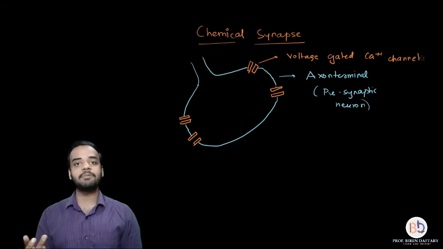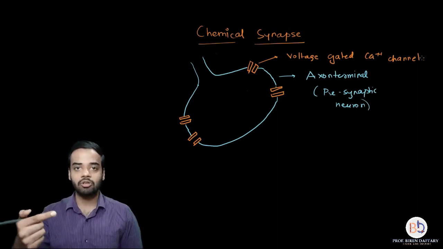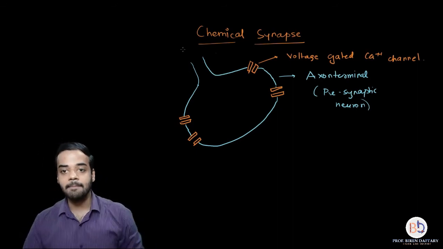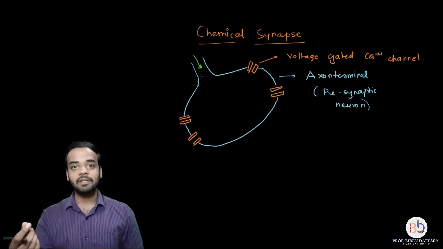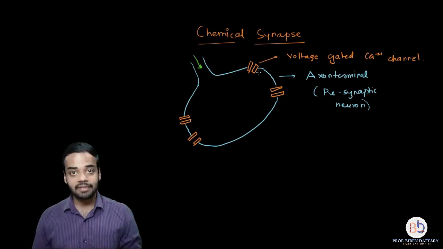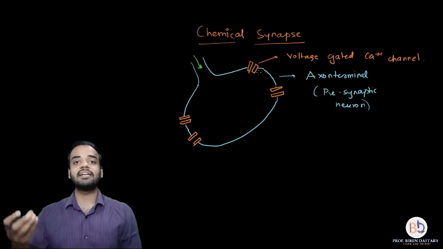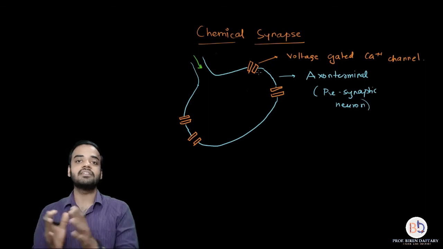But as soon as the presynaptic neuron receives an electrical impulse, that impulse will travel from the dendrites to the dendron to the cyton to the axon and to the axon terminal. Suppose the impulse has reached over here, which I am showing with a green arrow. That means the impulse, an electrical impulse, has some voltage. That voltage will cause these calcium channels to open up, and that is why these channels are called voltage gated calcium channels. The voltage of the electrical impulse causes the channels to open up, and as soon as the impulse vanishes, the channels will close.